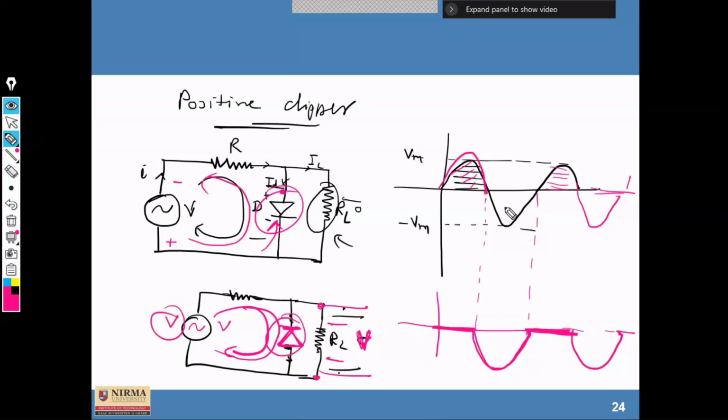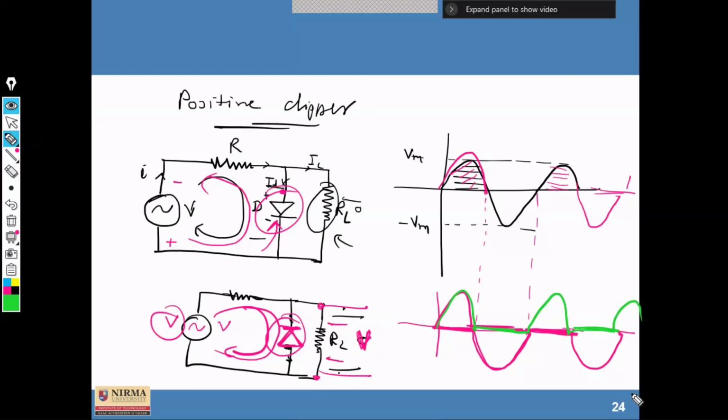So the cycle looks like this. This way we can clip different types of voltages using this clipper circuit.